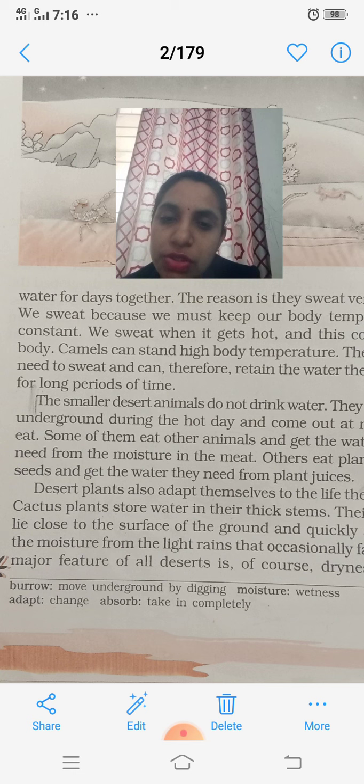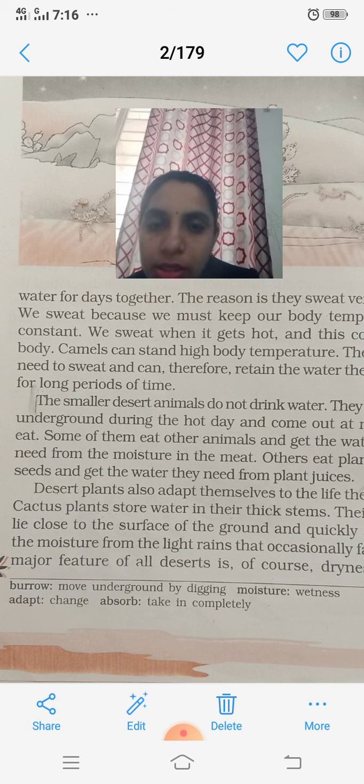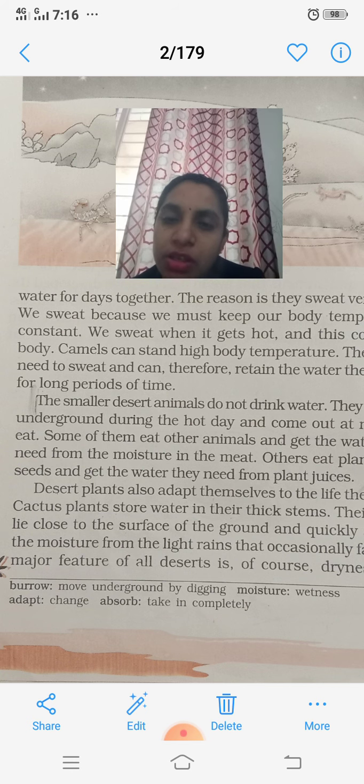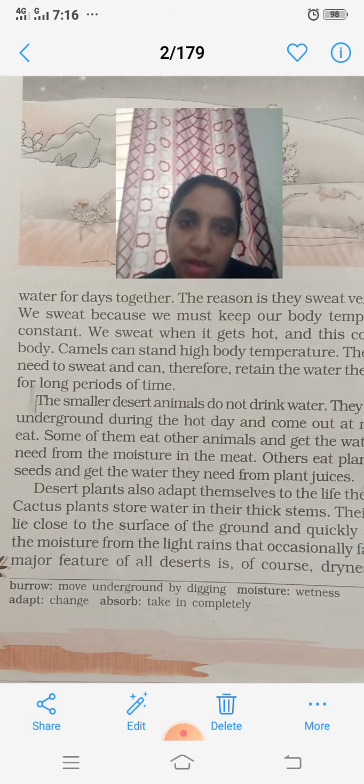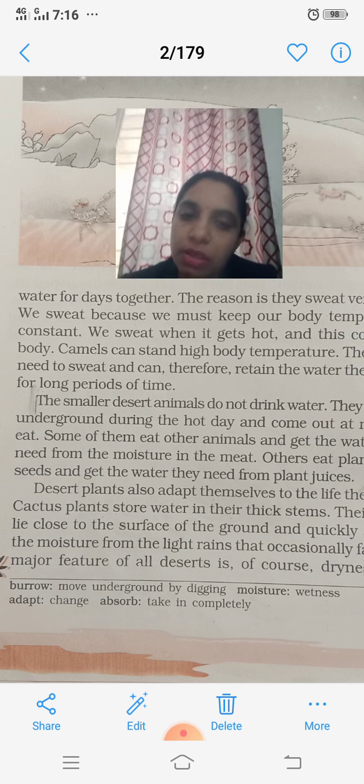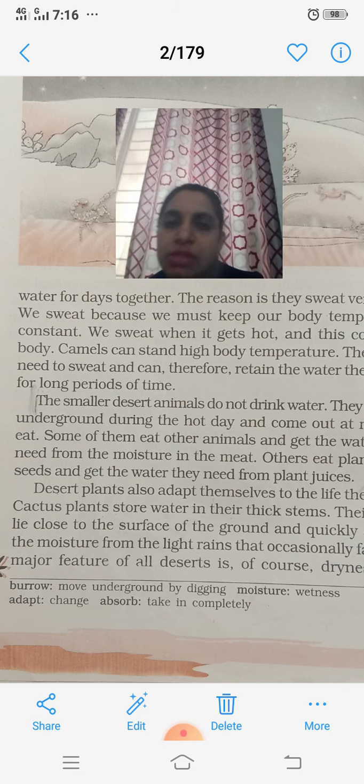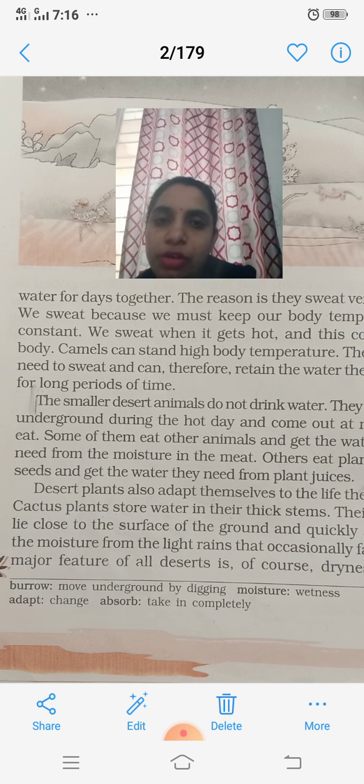Now here information is given about the other animals. Other animals live in burrows. What does burrow mean? It is a hole, an underground hole. Yes, so they make a hole underground and live in the burrow for the whole day. At night, these small animals come out and search for food.